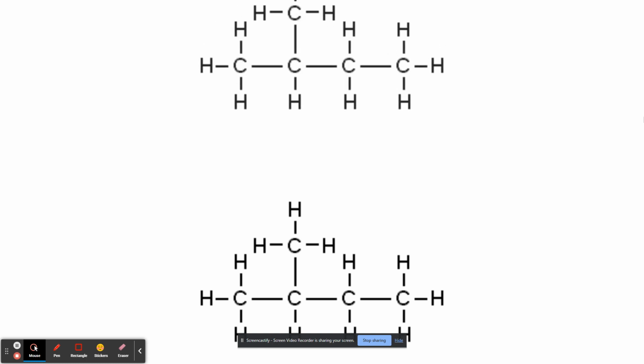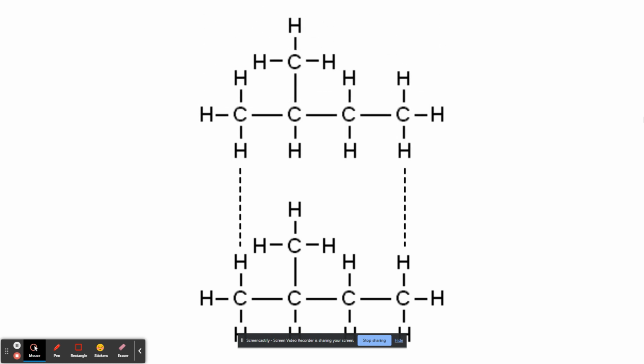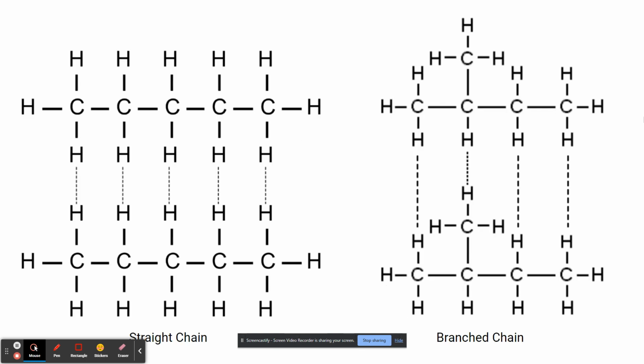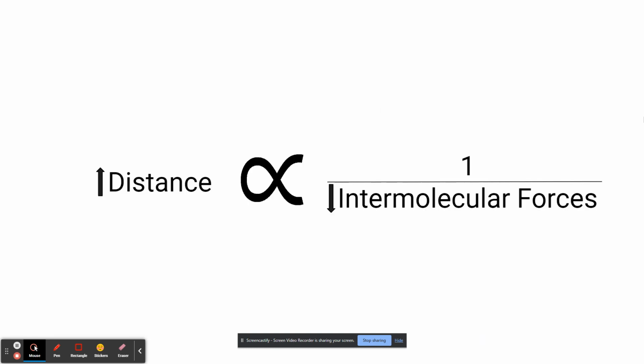If we introduce a second isopentane alkane, we see that the van der Waals forces that exist in straight chain alkanes also form in branched chain alkanes. And what is the difference that causes the change in boiling points among the two? What sets the two apart is the distance in which the intermolecular forces exist. The intermolecular forces that are much closer are in the straight chain example, and they are much farther in the branched chain example. The relation between the intermolecular force strength and the distance in which the force is applied is also an inverse proportionality. As the distance in which a force is applied increases, the strength of the force proportionally decreases, and vice versa.